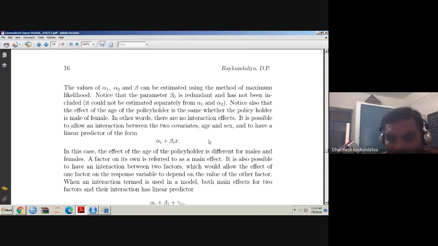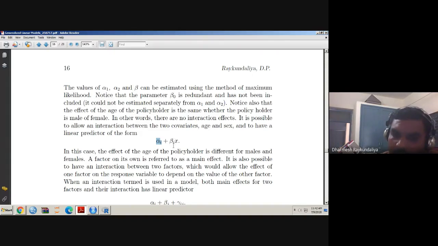People can also write the models in a different way, similar to how we usually write in a factorial experiment: the main effect of alpha, the main effect of beta, and the joint effect of alpha and beta. In that way you can also write. In this case, the effect of the age of the policyholder is different for the male and female. Why is the effect of age different?